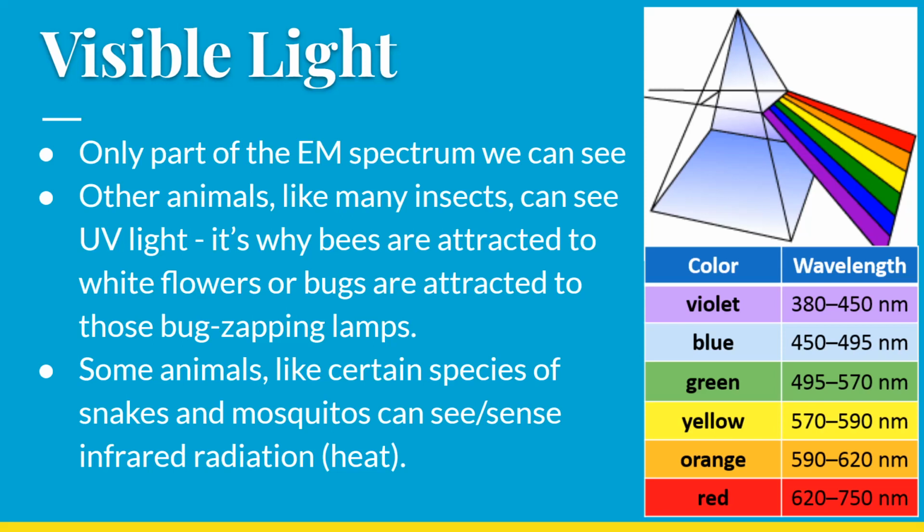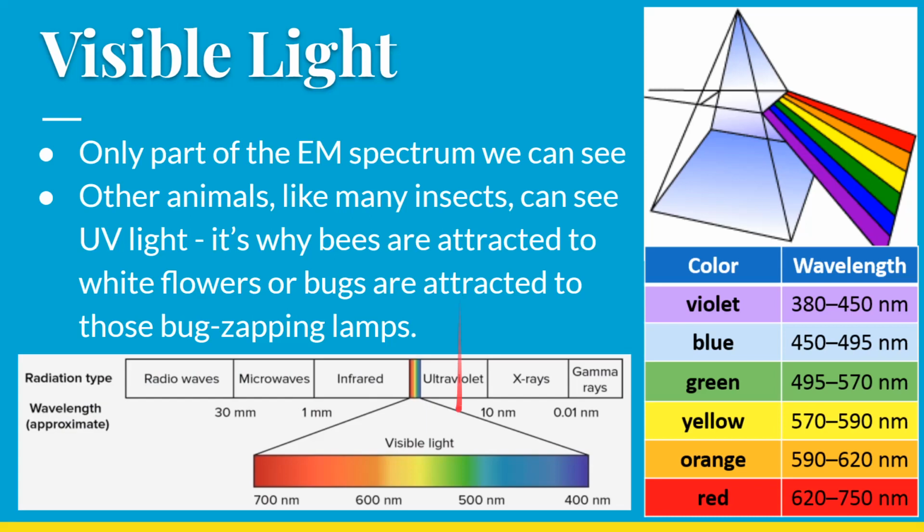Okay, other animals like certain species of snakes and mosquitoes can actually see or sense infrared radiation, which would make sense because that's basically heat vision. Okay, it would help them, for snakes to find prey or for mosquitoes to find you in order to survive. So there are organisms that can see outside of this range, but for humans, we can see from about 380 nanometers to about 750 nanometers, and then everything else is outside of our visible range of spectrum. So again, there are some animals that can see here in this infrared and then in the ultraviolet that are just outside of the visible light spectrum.